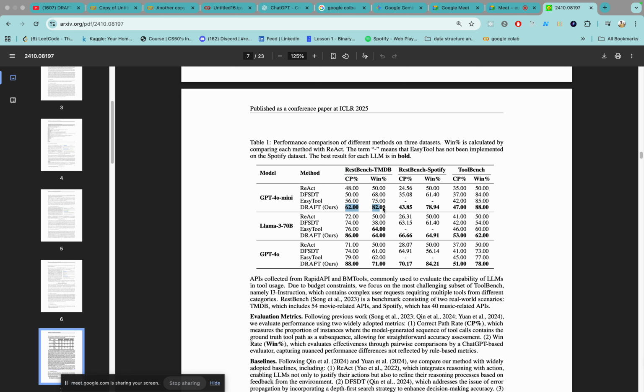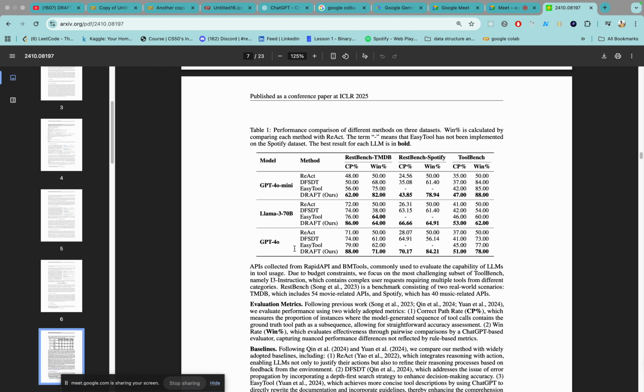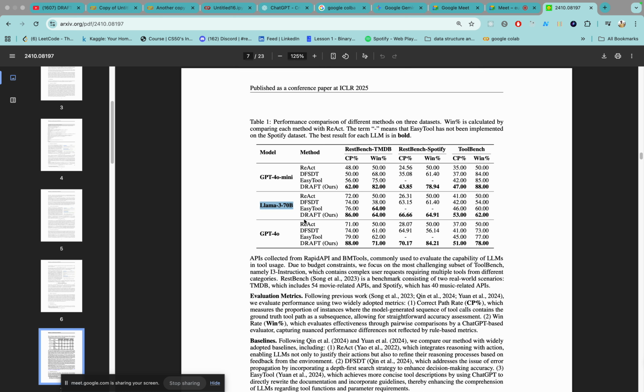So you can see the performance is better across all of these using the DRAFT framework. Across these different tools, the paper has used the ChatGPT API, and also open source Llama to show the outputs.